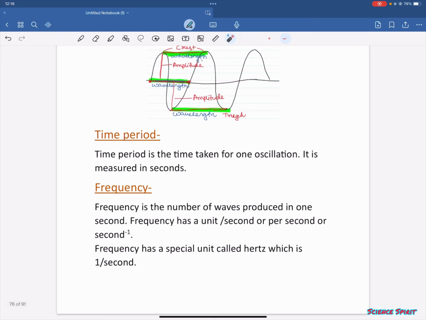Frequency. Frequency is the number of waves produced in 1 second. Frequency has a unit per second or second to the power minus 1, that is 1 by second. Frequency has a special unit called hertz. We write it like this when we denote something which is 1 by second.